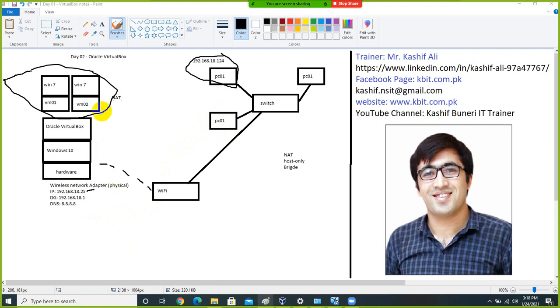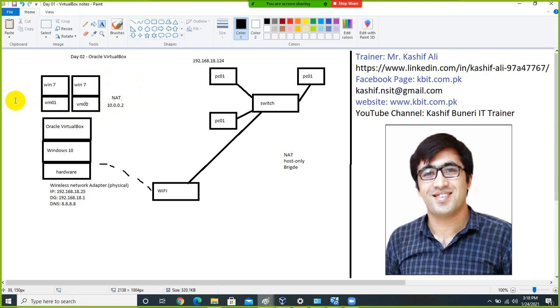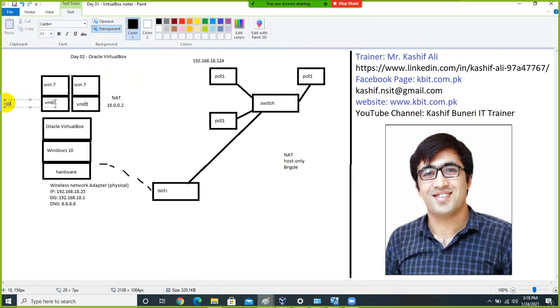So in the net option, what will happen, suppose the IP address of this virtual machine is 10.0.0.2, and the IP address of this virtual machine is 10.0.0.3.